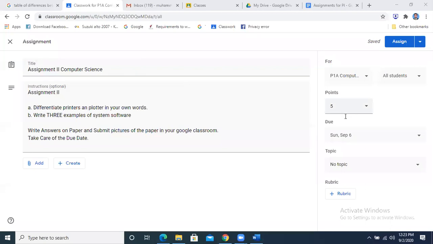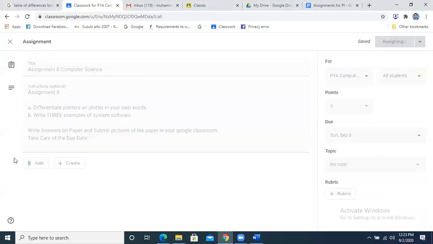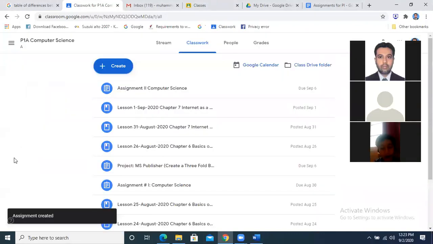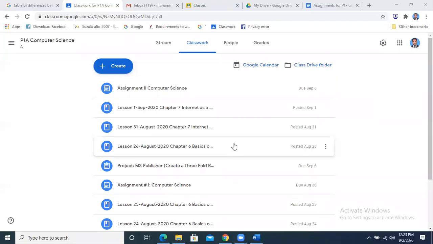So over here, just like I have given the due date over here, which is 6 September. Okay, 3 days I am giving. This is not a task of more than 5 minutes to write the answers on paper. Acha, when I give you this assignment, this is the assignment I am giving you today, it will be received in your Google Classroom. How are you going to attempt? अब कैसे attempt करोगे आप? You will write on the paper, ठीक है? Paper पे अपना नाम लिखें, write your name on the paper. This time I am giving you a written assignment.